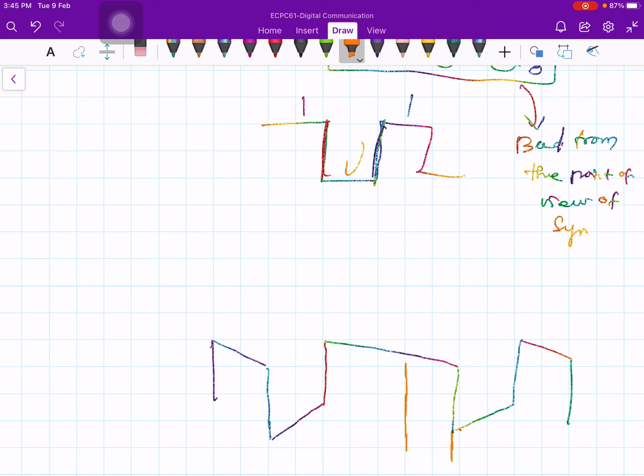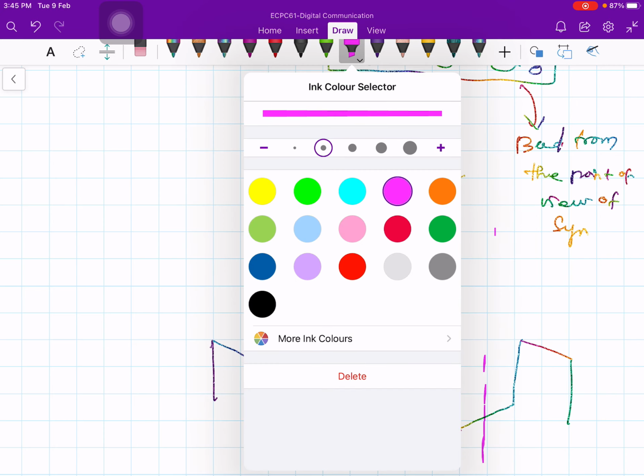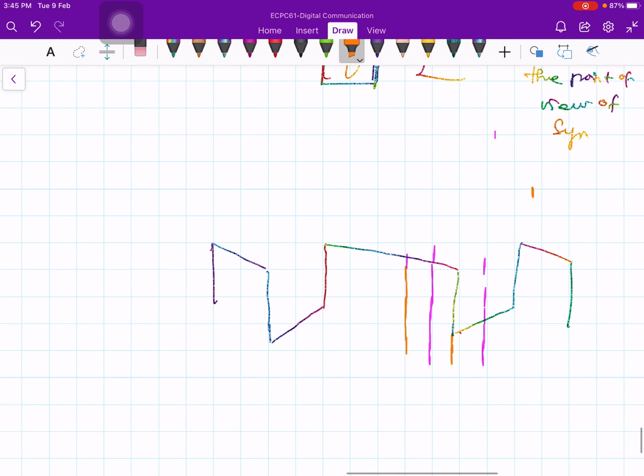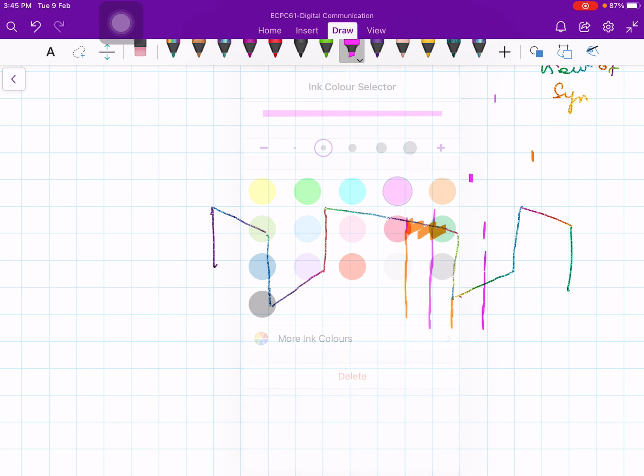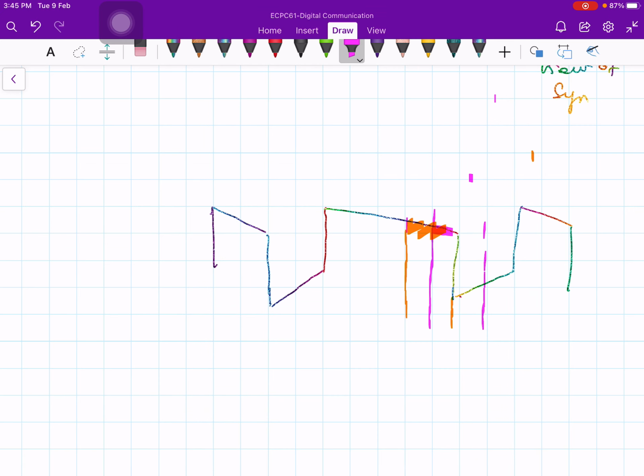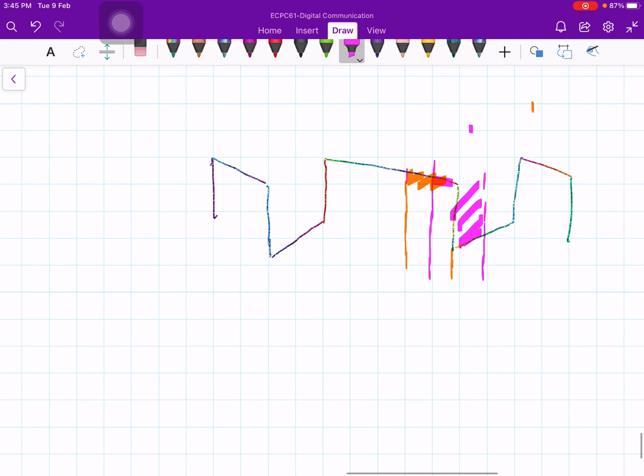Now if the duration is slightly shifted like this, originally my area is this one. Because of the shift, my area is this area and this area. Maybe let me draw the waveform again.